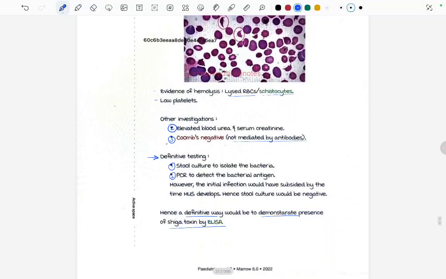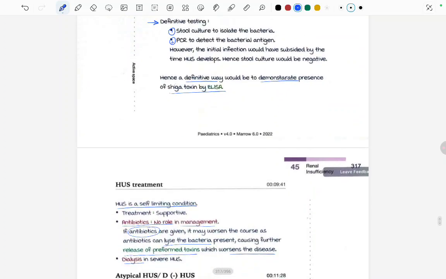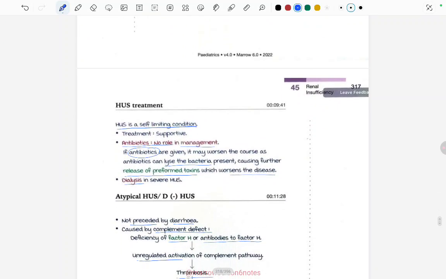Definitive testing can be done by stool culture to isolate the bacteria and PCR to detect the bacterial antigen. But the definitive way would be to demonstrate the presence of Shiga toxin by ELISA. HUS treatment: it is a self-limiting condition. We just have to do supportive treatment, and there is no role of antibiotics in the management of HUS, because the antibiotics will lyse the bacteria, which will lead to release of preformed toxin, which worsens the disease. And in severe cases of HUS, we do the dialysis.